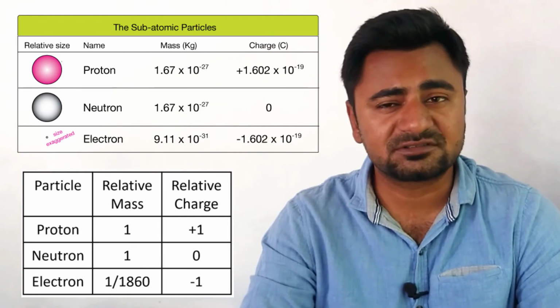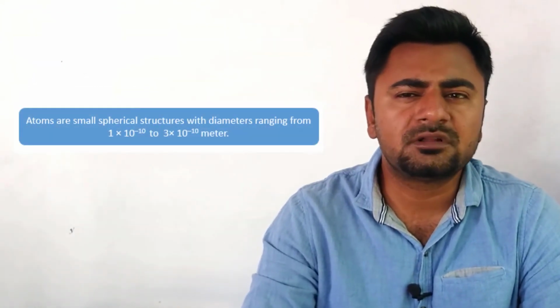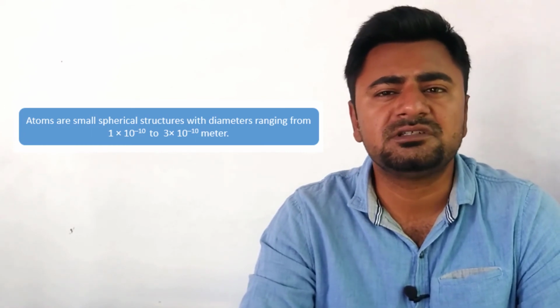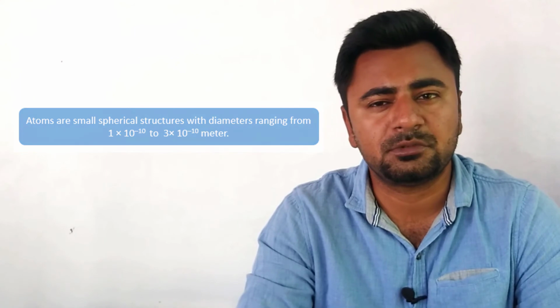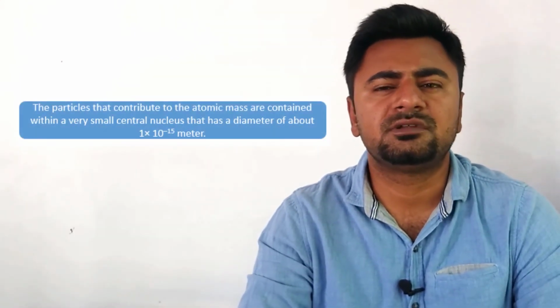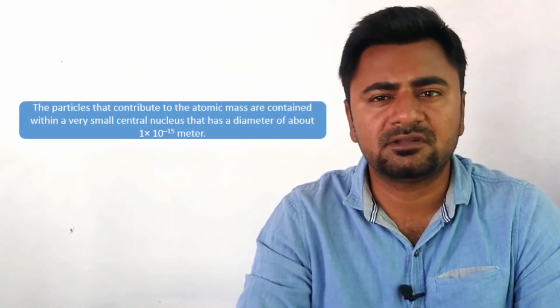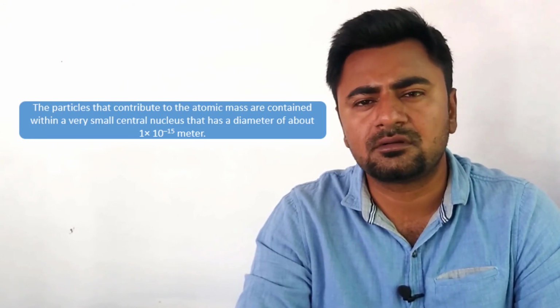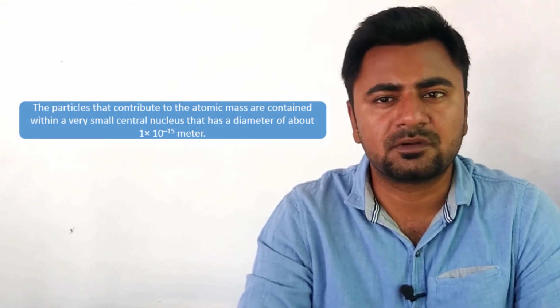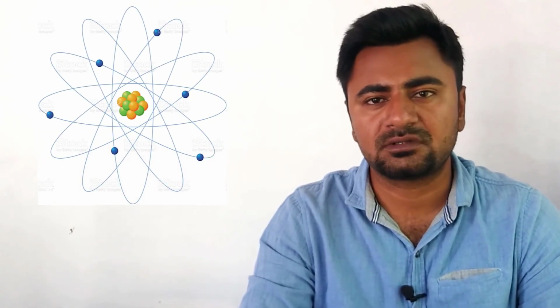So, from all this discussion, we can conclude that atoms are small spherical structures with diameter ranging from 1 into 10 raised to power minus 10 to 3 into 10 raised to power minus 10 meters. The particles that contribute to the atomic mass are contained within a very small central nucleus that has a diameter of about 1 into 10 raised to power minus 15 meters. The electrons occupy the region around the nucleus.